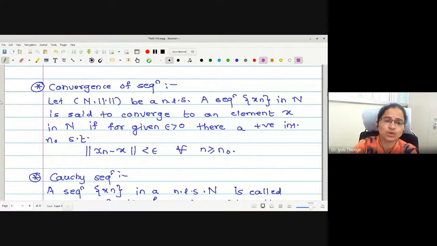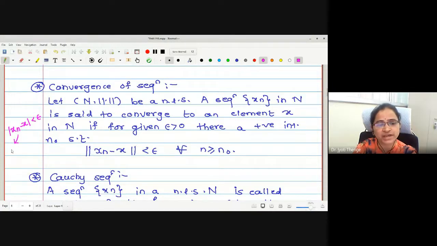That is, a sequence is said to converge to an element x in N if for every epsilon greater than 0 there exists a stage n naught such that, what is the change we have made? Previously, we were writing mod of xn minus x less than epsilon.